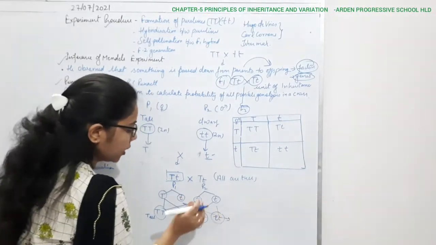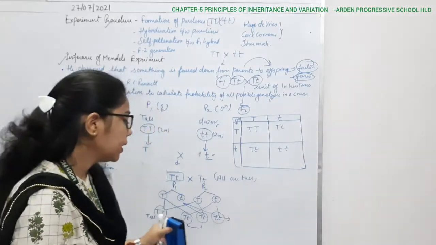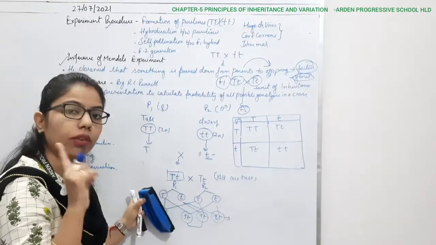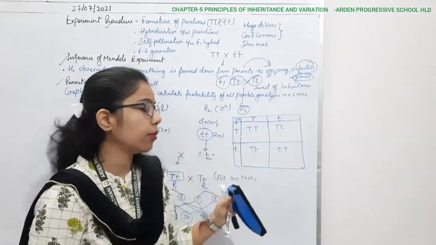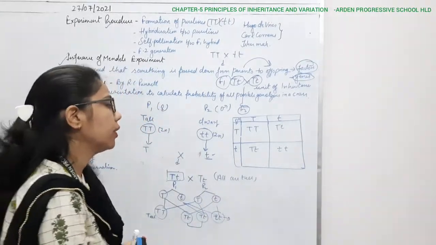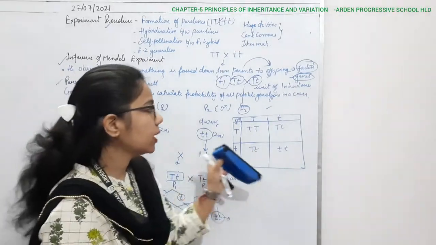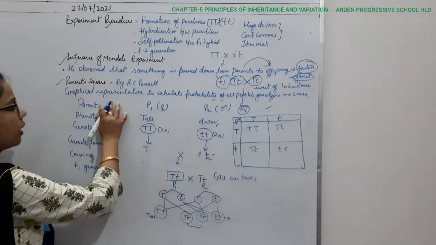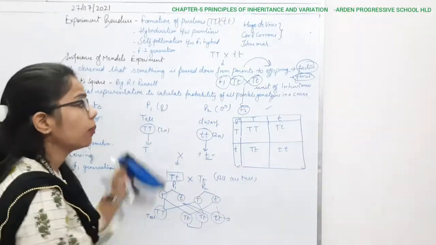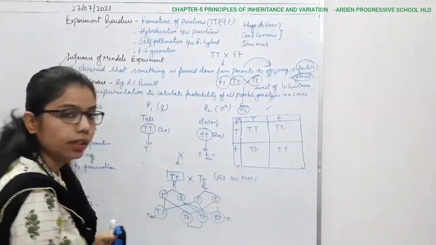But if we go for this method, it will be somewhat cumbersome, and it is easier only for one character. If we have to assume more than one character, the dihybrid cross or the trihybrid cross, then we can go for this Punnett square method, and it is easier to see how many cross combinations there are. So what we can say is that it is a graphical representation to calculate the probability of the possible genotypes in a cross. So what can be the ratio here?